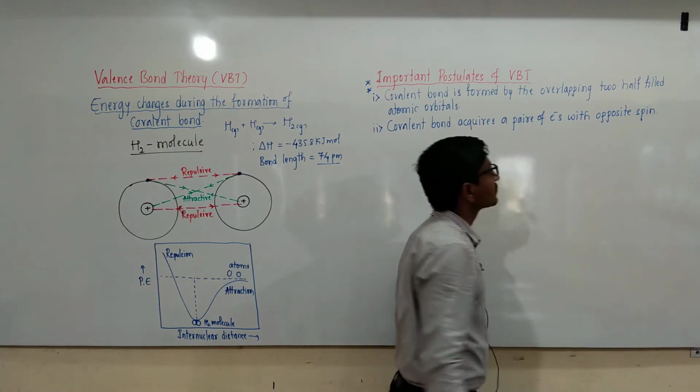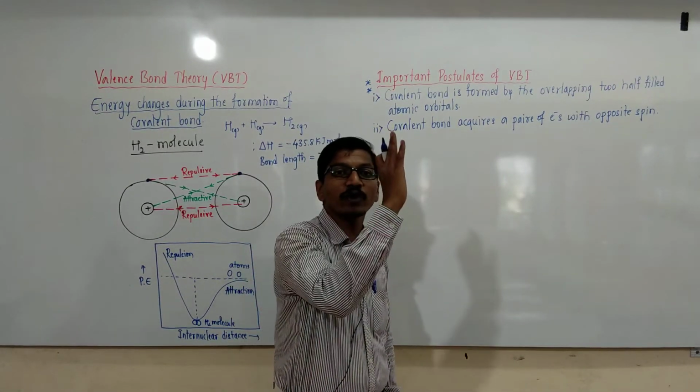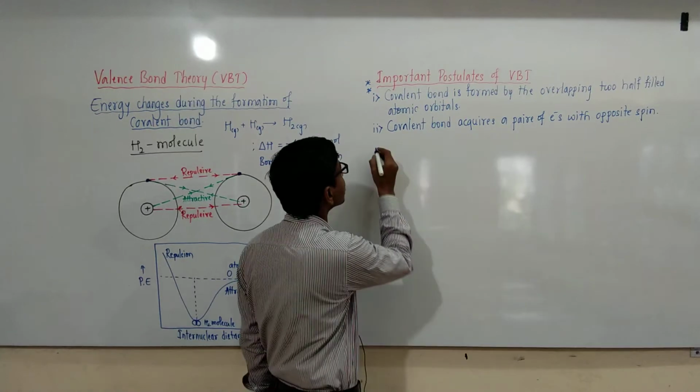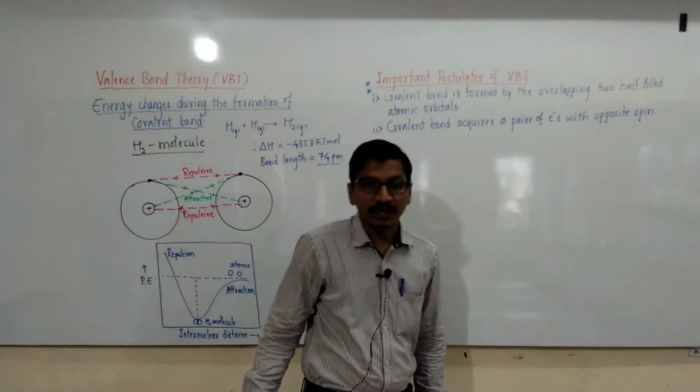Opposite spin means plus half, minus half, or upward arrowhead and downward arrowhead. This is the second postulate of valence bond theory.